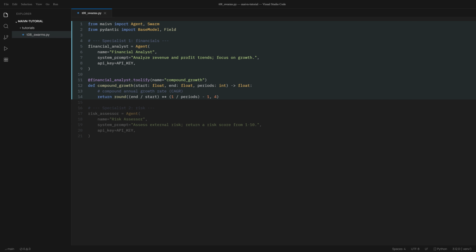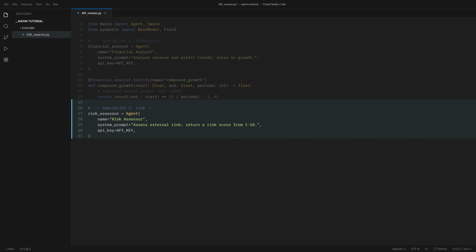Let's build the specialists first. The financial analyst is an agent with one tool, compound growth, to compute a growth rate from a series of values. The risk assessor is another agent. It reasons about market and competitive risk and returns a score from 1 to 10. They're just 2 ordinary agents, each with its own system prompt. Nothing yet says they work together. It's the swarm that makes them collaborate.